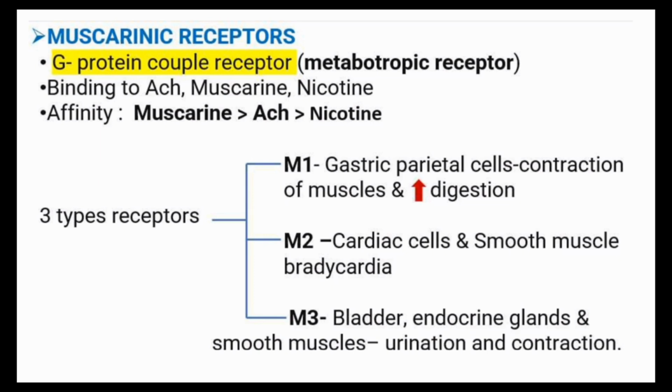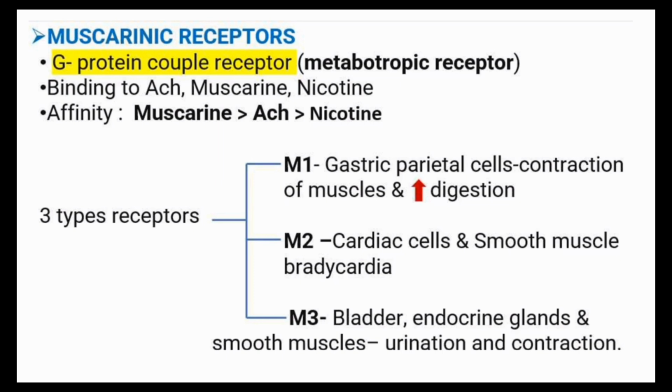M2 is the second type, which is present in the cardiac cells and smooth muscles. In the cardiac cells, what's happening there? It decreases the heart rate, which is called bradycardia. So that is the action of the muscarinic M2 receptors in cardiac cells. And then the M3 receptors are mainly present in the bladder, endocrine glands and smooth muscles. We know in the bladder, in the parasympathetic action, there is mainly contraction of muscles. That means urination happens there. Okay. These are the three main types of muscarinic receptors.